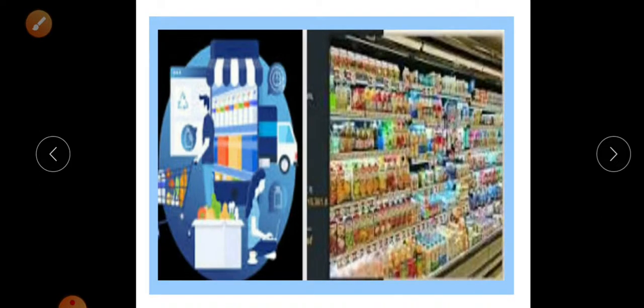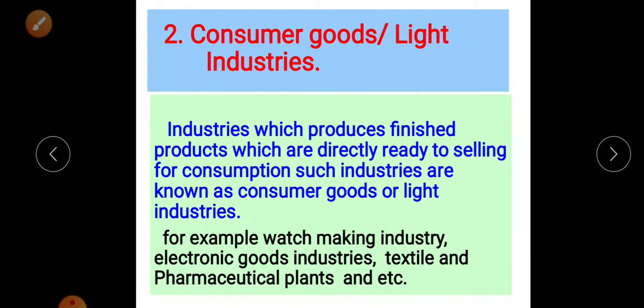Now we can observe several products in a mall. When we enter a mall, we purchase several items which fulfill our daily demands and daily needs. The industries which produce these items are known as consumer goods industries.